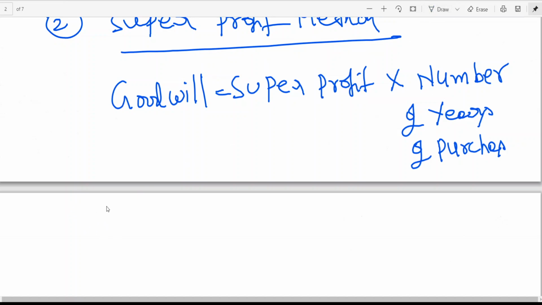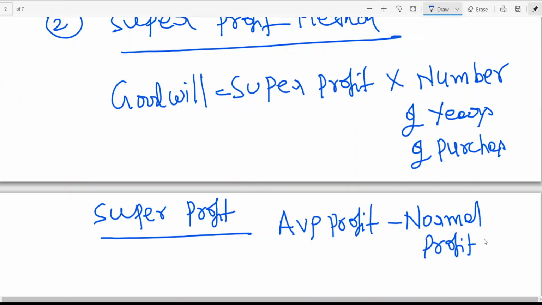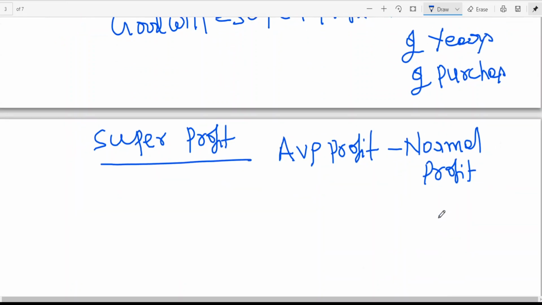Sir, what is super profit, sir? Super profit is equal to average profit minus normal profit. So average profit, we have already discussed how to calculate simple average and weighted average, same concept from the future one, the previous one. Normal profit is equal to